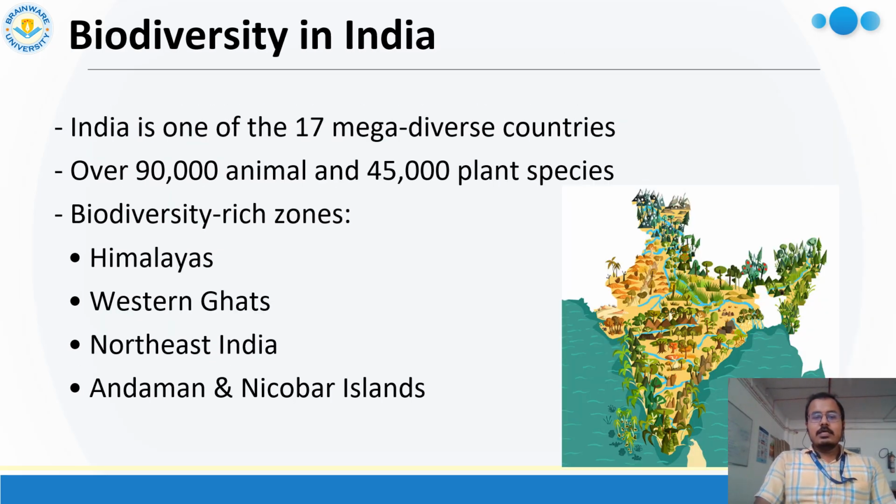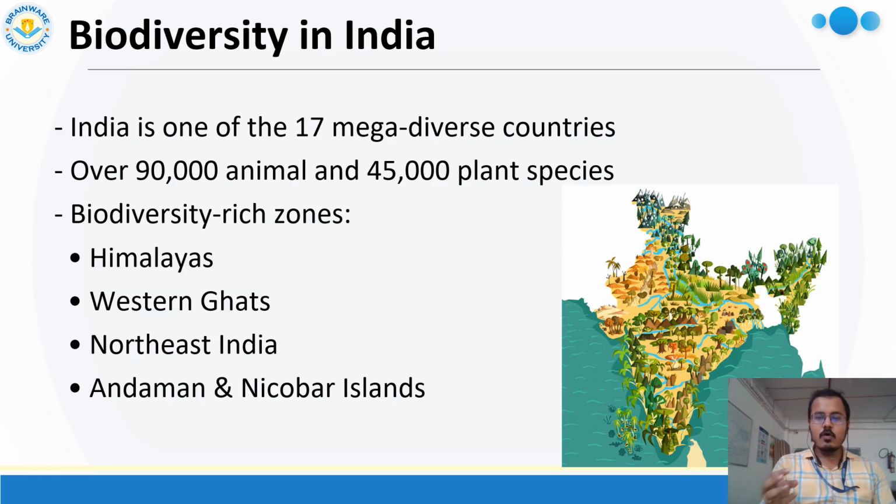And the biodiversity of India. According to our world, 17 megadiverse countries are present, and India is one of them. Why? Because India has 3% of the land, but in terms of biodiversity we share 5%.